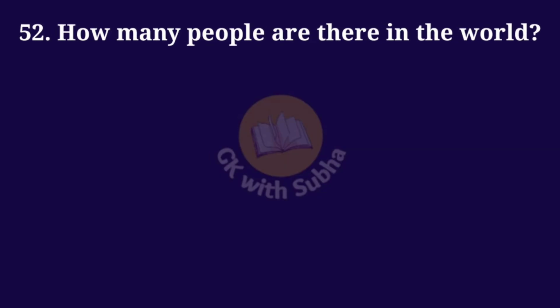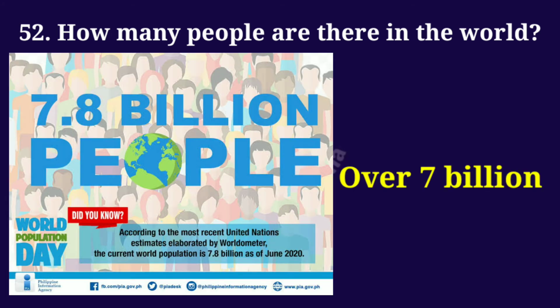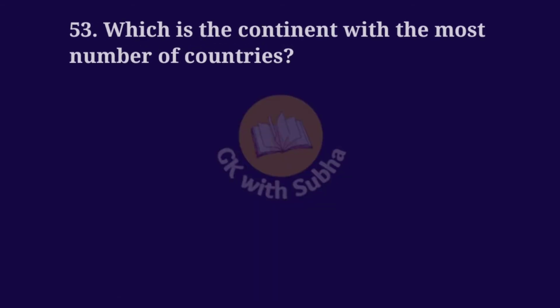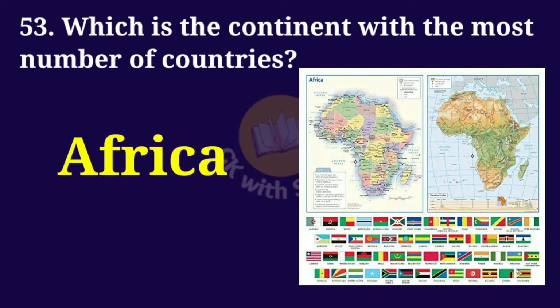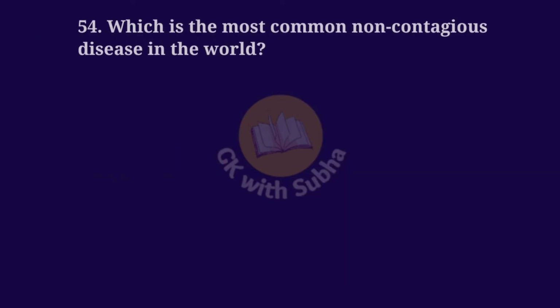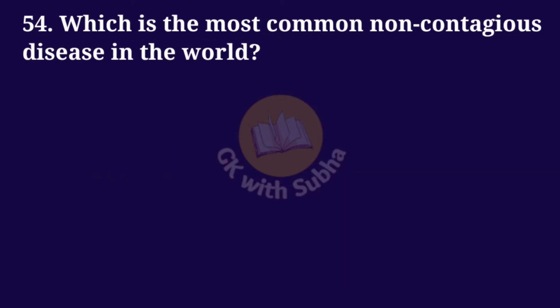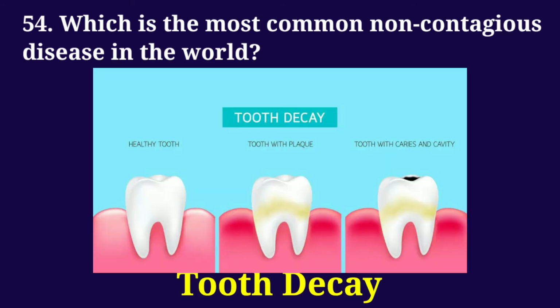How many people are there in the world? Answer: over 7 billion. Which is the continent with the most number of countries? Answer: Africa. Which is the most common non-contagious disease in the world? Answer: tooth decay.